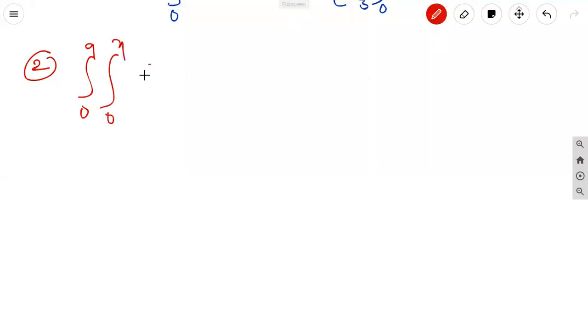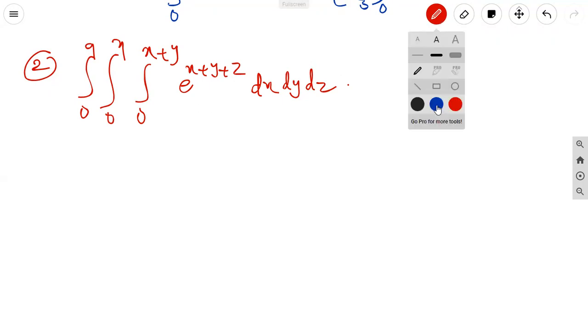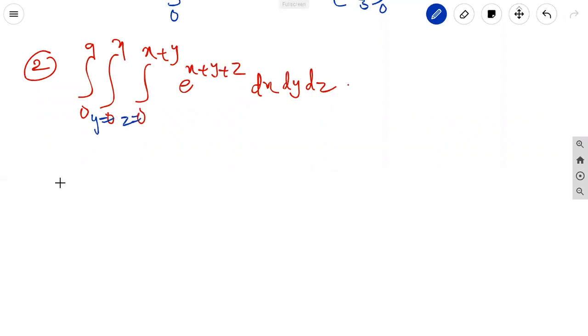Integral 0 to a, integral 0 to x, integral 0 to x plus y, e power x plus y plus z into dx dy dz. Here y is a function of x, z is a function of x and y, and x is from 0 to a.